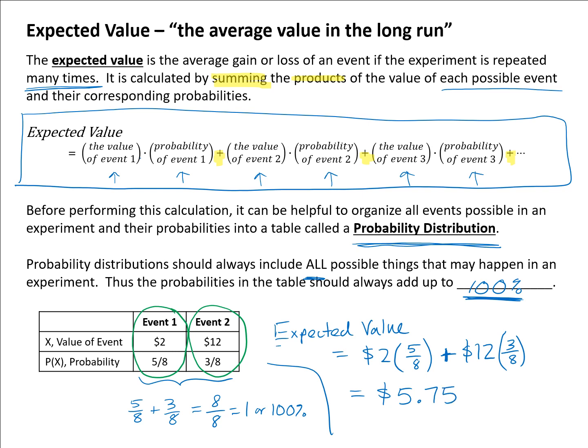So this is the expected value for this scenario, this experiment. On average, the value in this experiment would be $5.75. Again, this is the average. If you do the experiment many, many, many times, you would get $5.75.